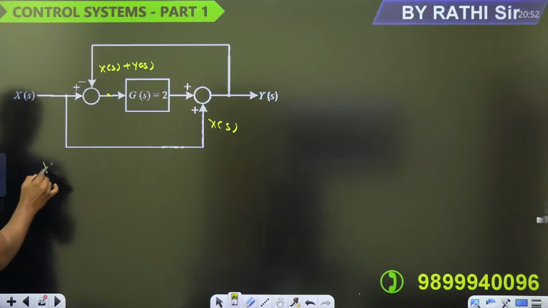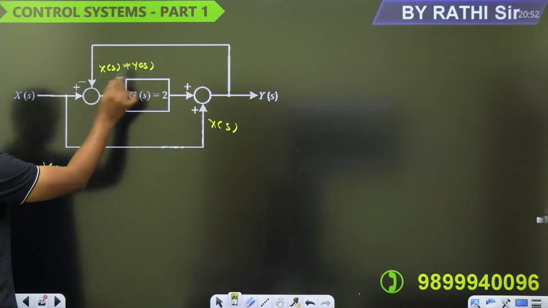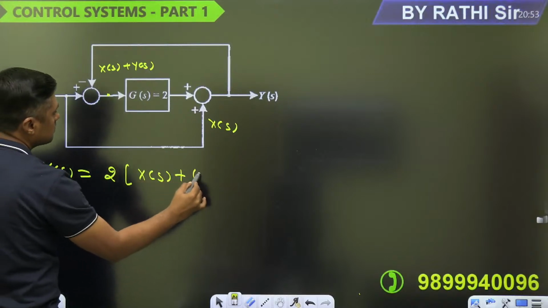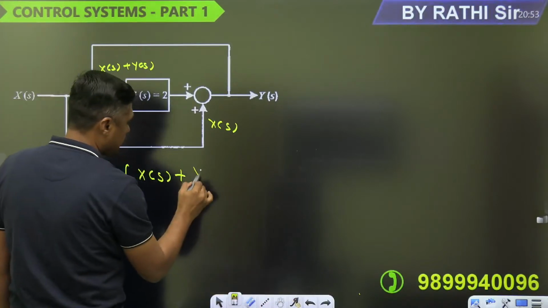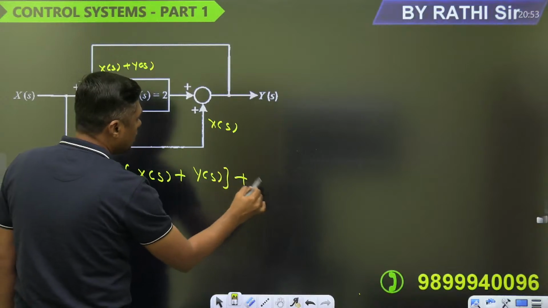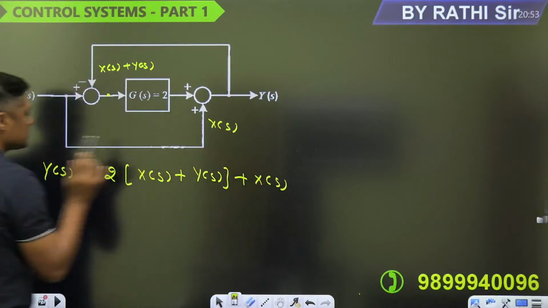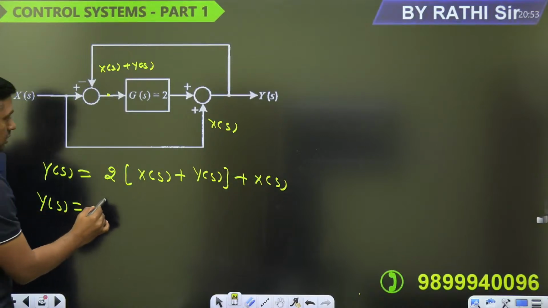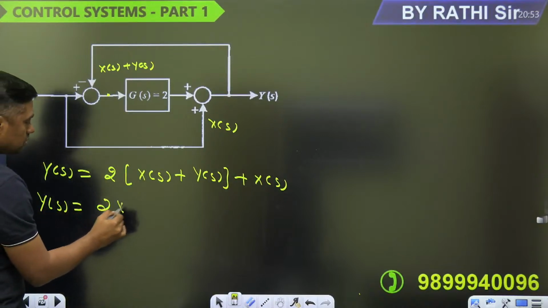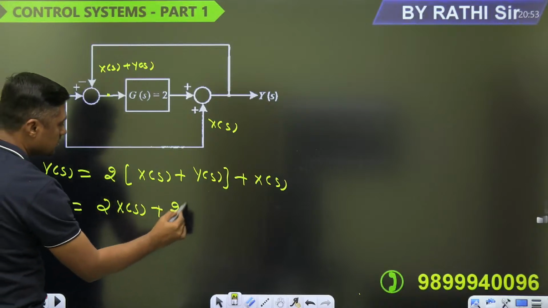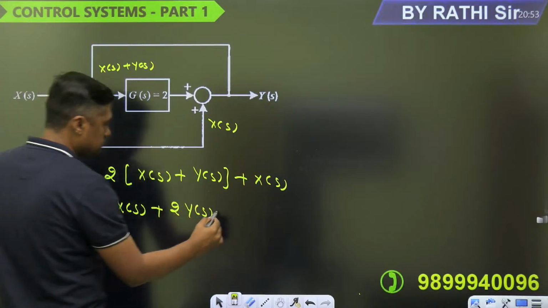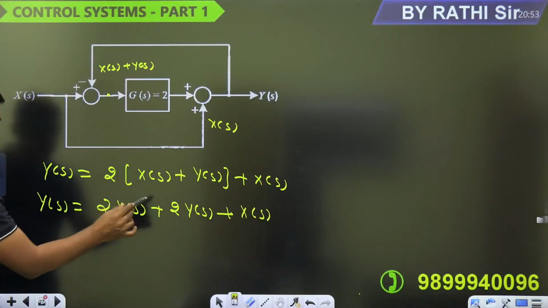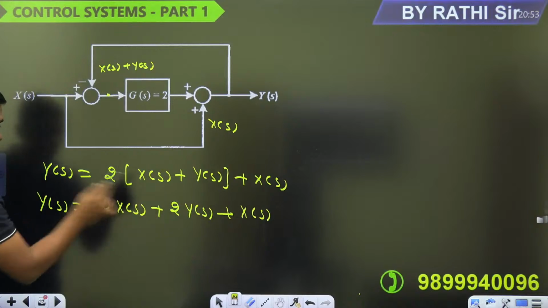So very simple, this is multiplied 2, plus what, and that is nothing but Y. So now 2 plus X, this will become on this side.